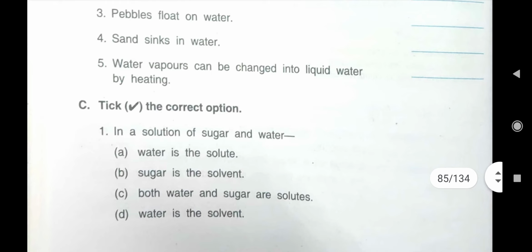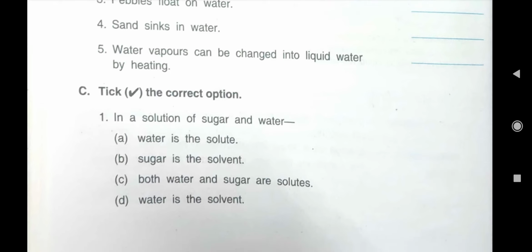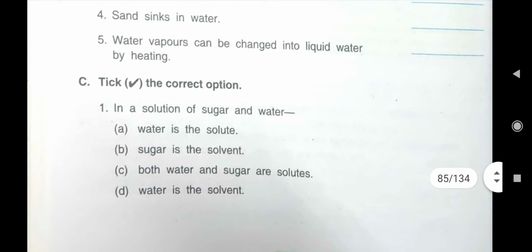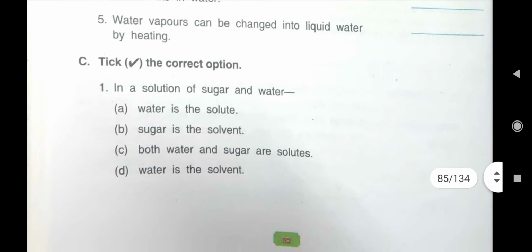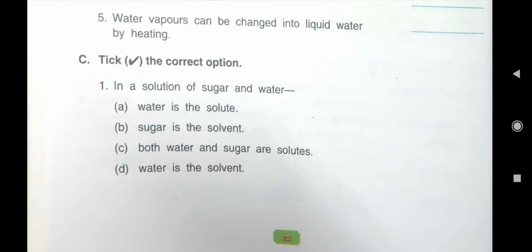Then next is, sand sinks in water. That also we have seen in that activity. Sand sinks in water. That is true. Then, water vapors can be changed into liquid water by heating. You tell me children, will it be right or wrong? It will be wrong, because we have seen water vapors can be changed into liquid water on cooling, not on heating. Here heating is written, so this statement will be false.